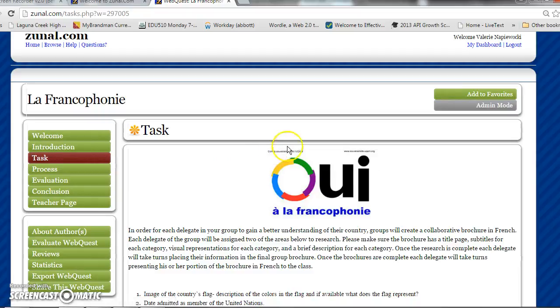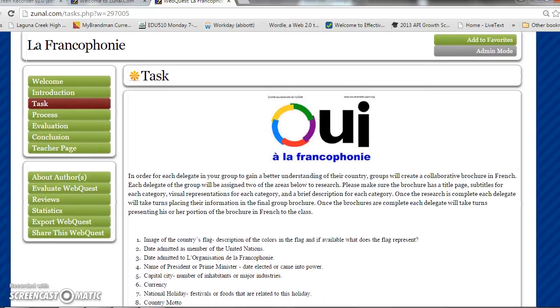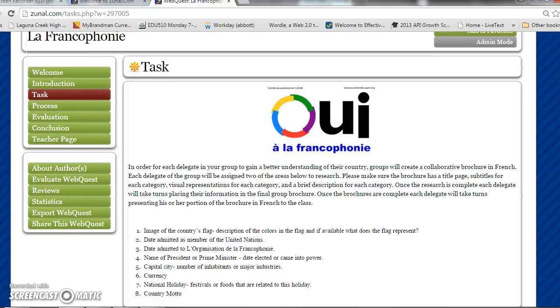In order for each of the delegates in your group to gain a better understanding of their country, groups will create a collaborative brochure in French. Each delegate of the group will be assigned to the areas below to research. Please make sure the brochure has a title page, subtitles for each category, visual representations for each category, and a brief description for each category.